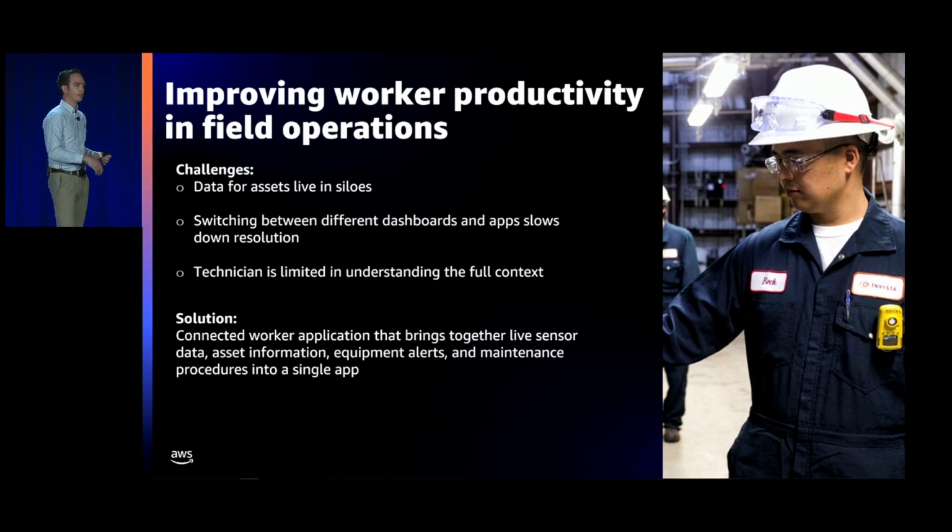So the new solution would be, I walk out and see that the oil level's low. From my phone, I pull up Grafana or TwinMaker. I put in a SAP work order that says, hey, this is what I need. I check the work order history, and I recognize that it's probably not a leak because the oil hasn't been changed in a while. Everything I need is right there in front of me. I don't have to walk back to a desk. I don't have to go ask somebody for SAP access. I don't have to do any of that. So it's really valuable to have this abstraction layer where you can aggregate a lot of the data together in one piece.